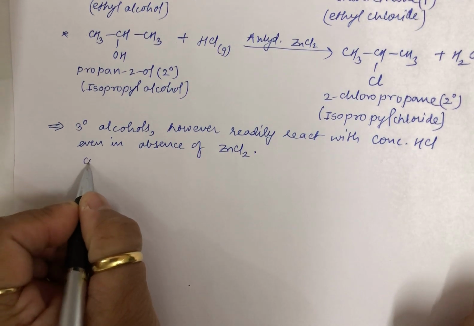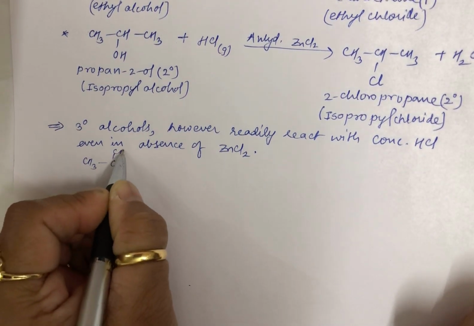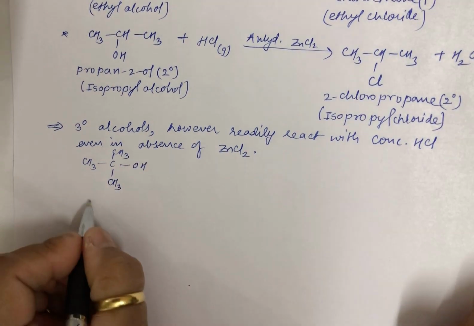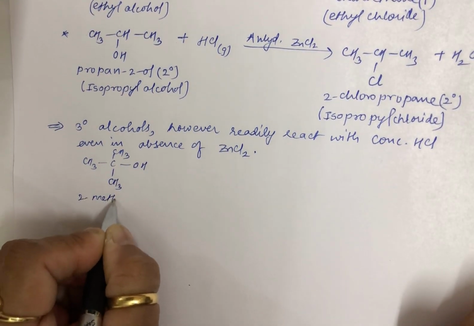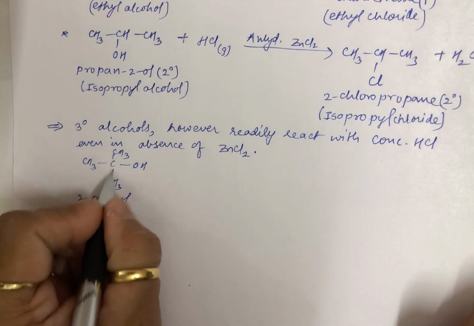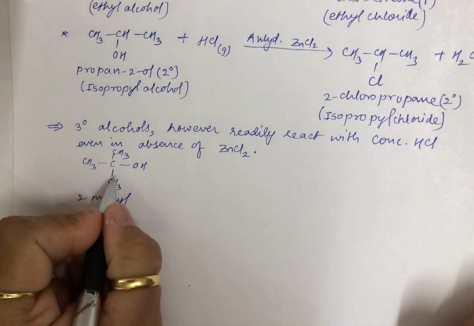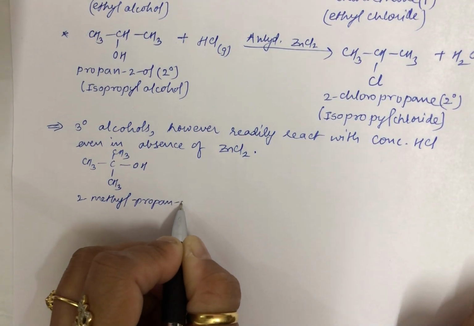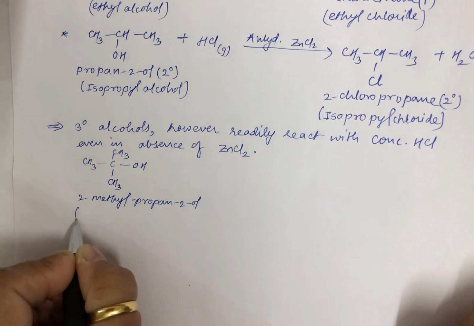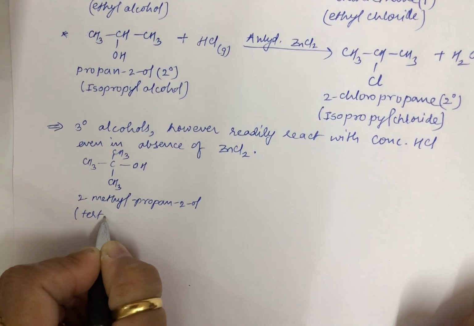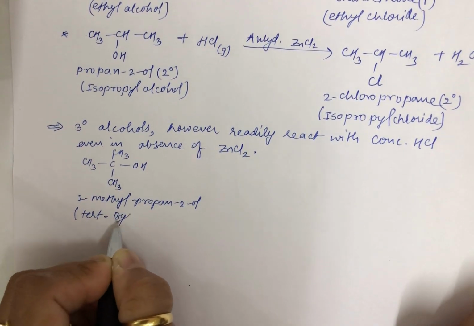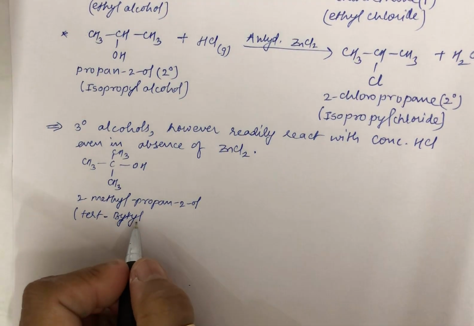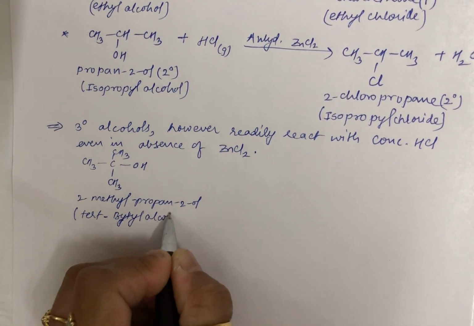Let us have a look at the reaction. Let me take a very simple example of a tertiary alcohol. You can take the longest chain, so this is 2-methylpropan-2-ol is the IUPAC name, or in common name it is referred to as tertiary butyl alcohol.